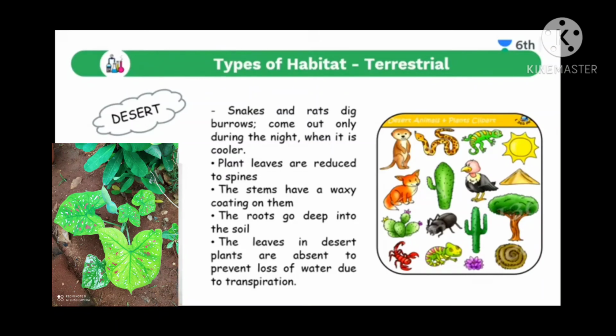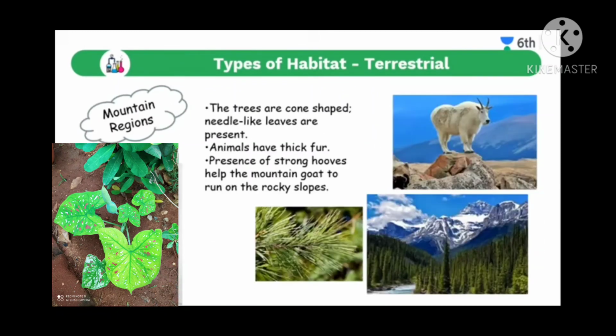The roots go very deep into the soil, meaning the roots are very strong and they can penetrate easily into the soil to get water which is groundwater. So they go very deep into the soil to get the nutrients and water in a desert area. Next, the leaves in desert plants are absent to prevent loss of water due to transpiration. Okay, due to water transpiration, here the spines are available.